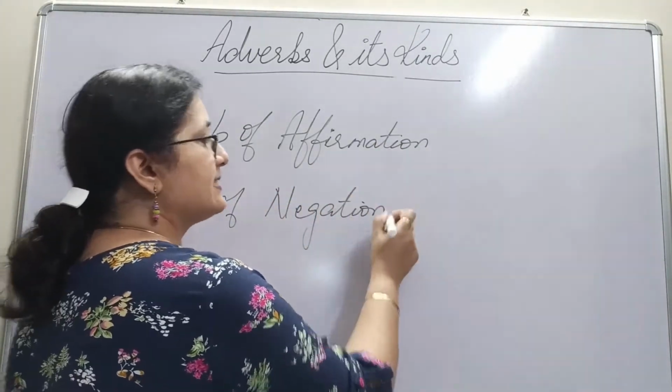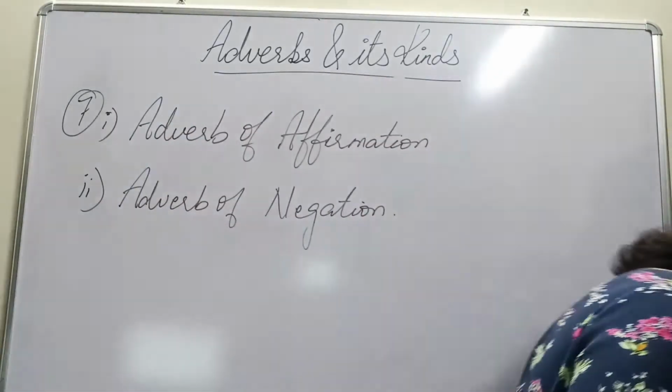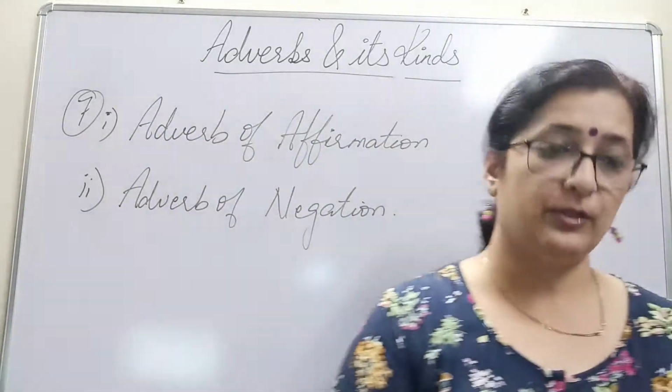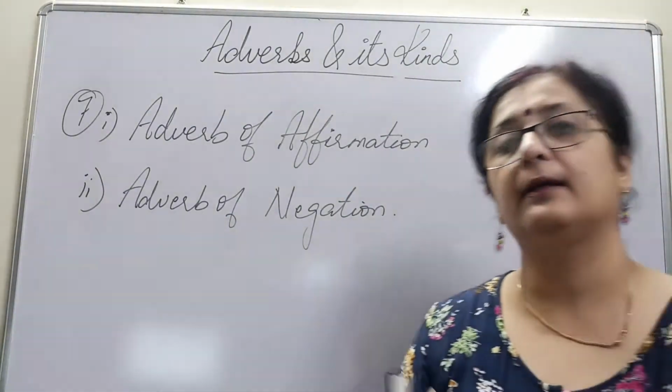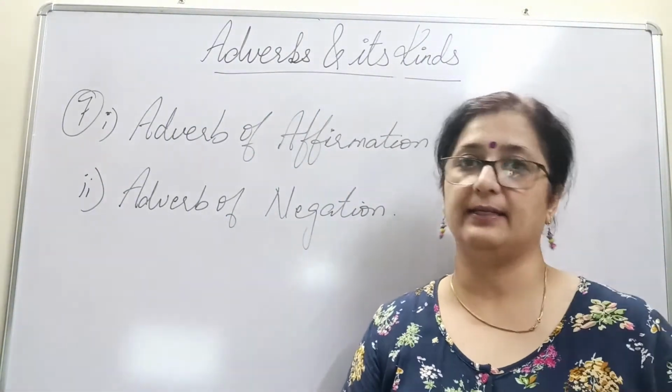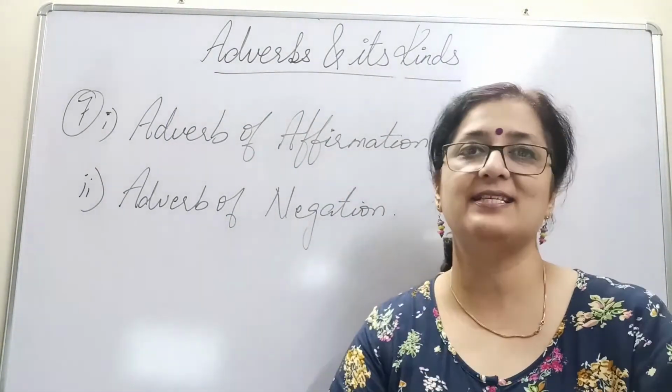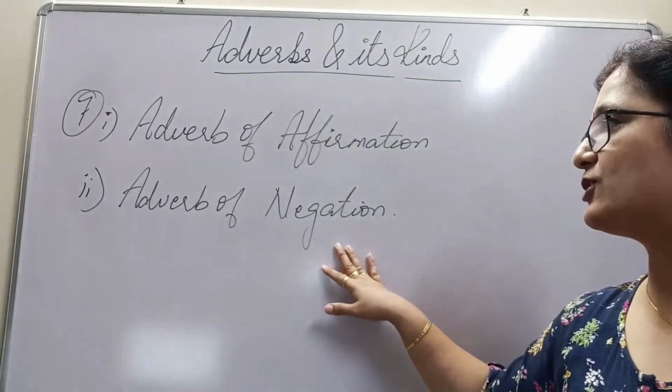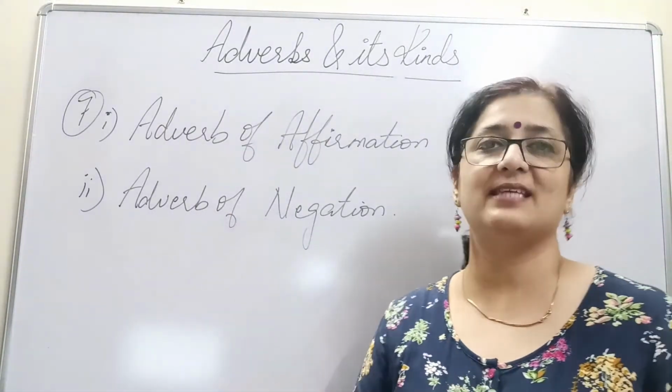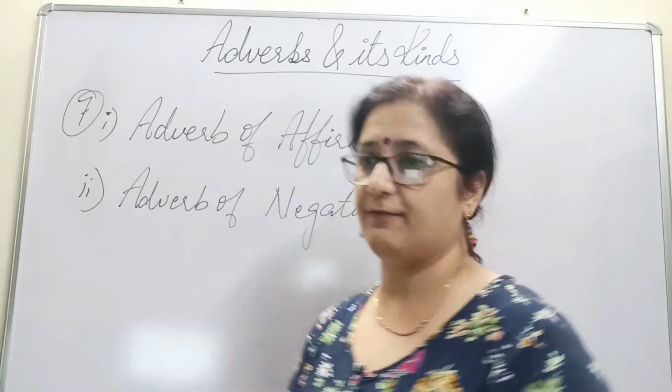Now, as the word says, affirmation means a positive response. That means saying something in a positive way, that is to affirm. To say a yes is affirmation. And negation is negative, saying something in a negative way.